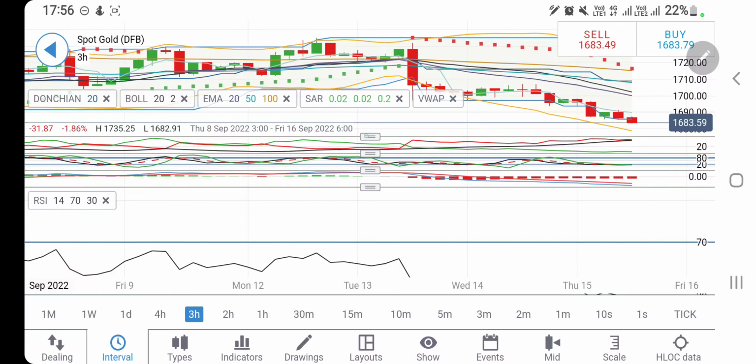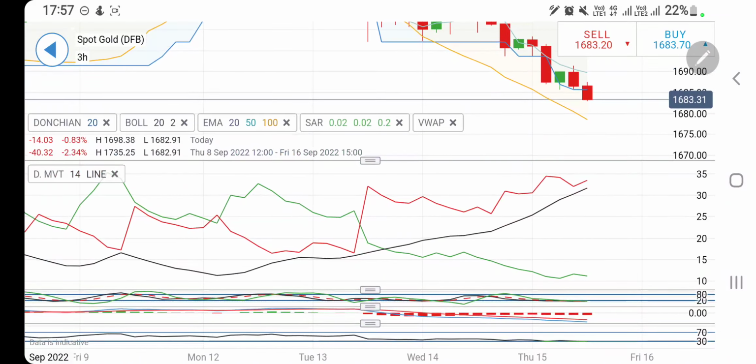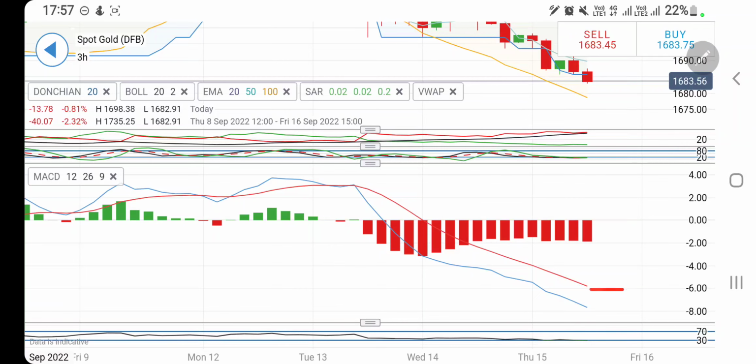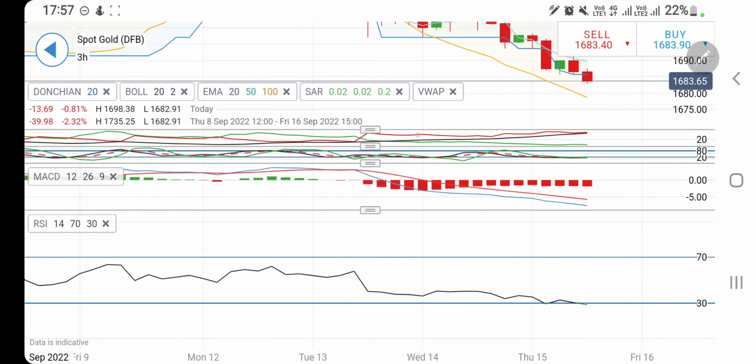So it has to bounce back, but it may try to achieve a low before it tries to bounce back. Look at the 3-hour chart. A little retracement, a sideways candle, and now this is the breakout. So be cautious of this. It is trying to give you one or two red candles in line, or maybe a single large red candle. Directional movement bearish. Stochastic oversold. MACD divergent and bearish. It has to bounce back, but we will see when it does so. Yes, 1680 may provide a very strong support on the downside.